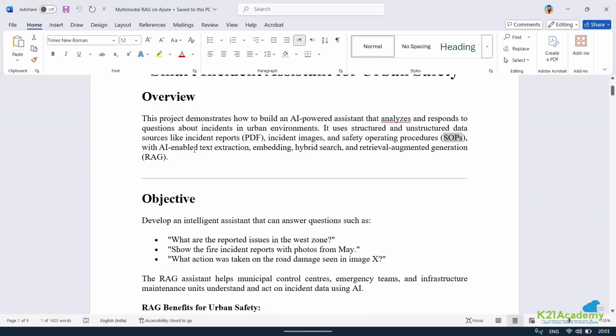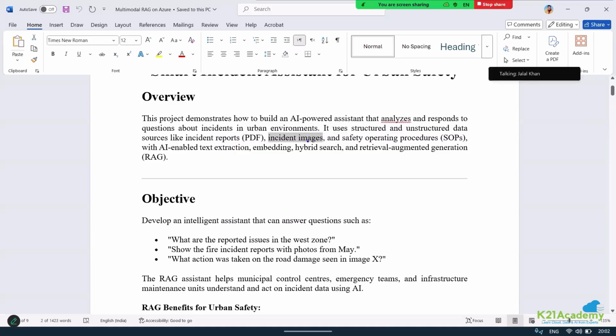Now, what are we going to do? We are going to convert everything into embeddings. Creating an embedding out of a PDF document is not difficult, and even a text file is not difficult. But creating an embedding out of images can be a difficult task.